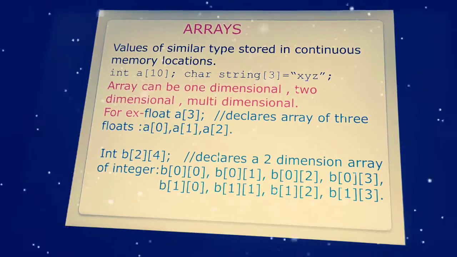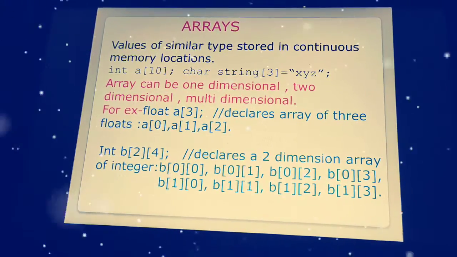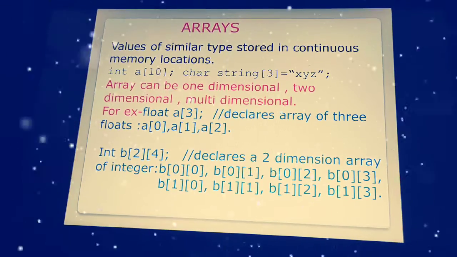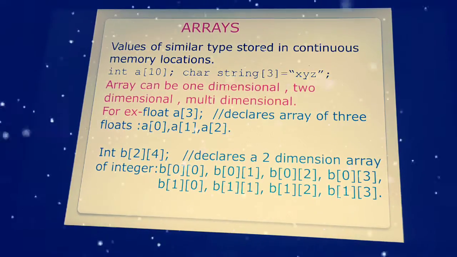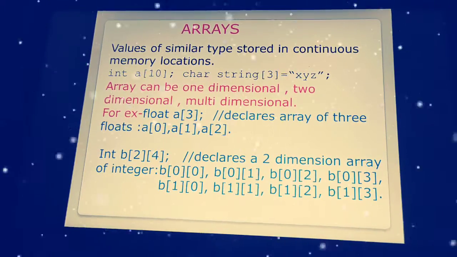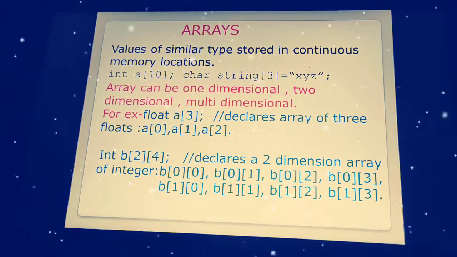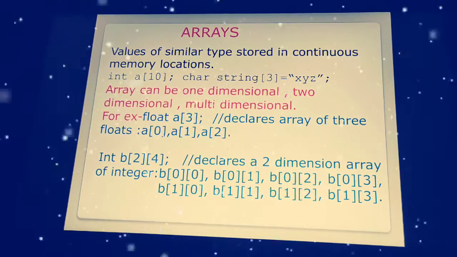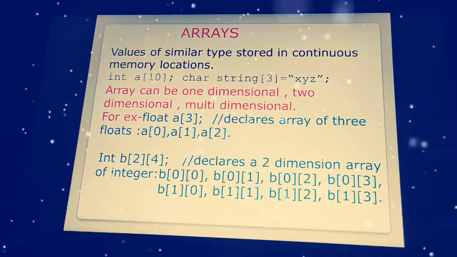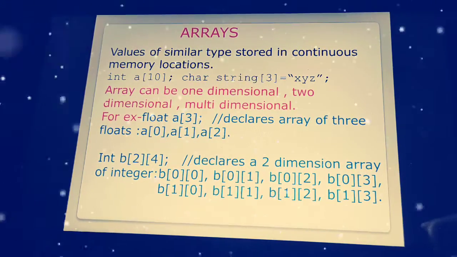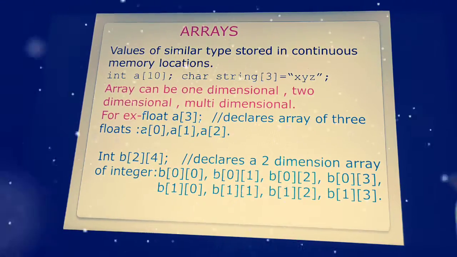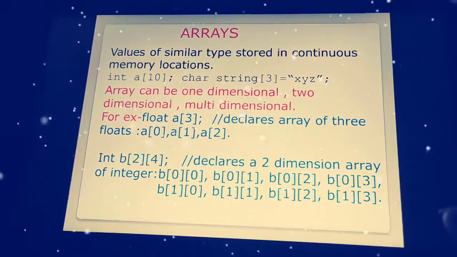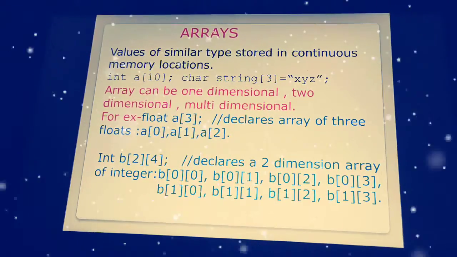In the 2-dimensional array, here we are going to take the rows and columns. Here int b of 2 will be rows and 4 will be columns. So 2 means 0 and 1, and 4 means 0, 1, 2 and 3. Up to 3 it will take. So for arrays it will take the index position from 0 initially, from 0 onwards it will take the value.